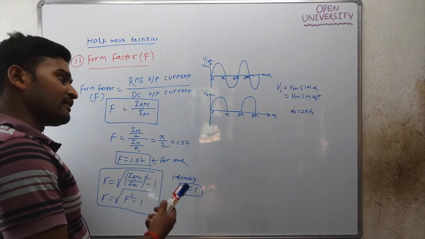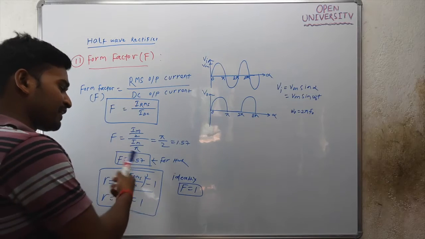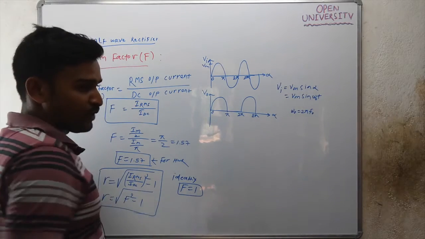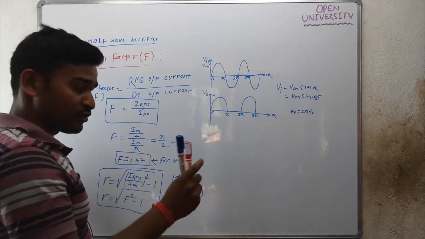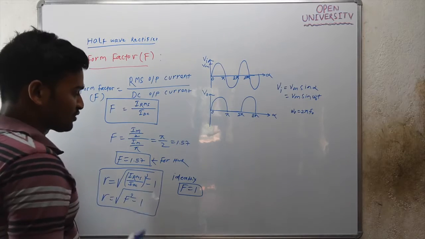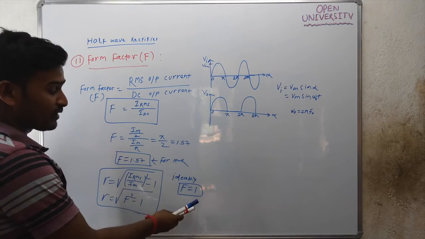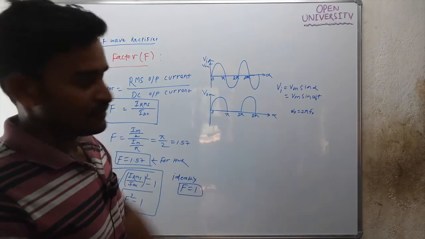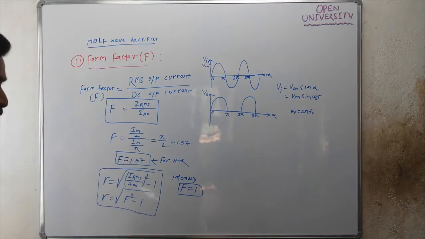Form factor indicates the smoothness in the waveform, and ideally the form factor should be 1. The smaller the form factor, the greater will be the smoothness. Here the form factor is greater than 1, so smoothness in the output waveform is less. This is all about form factor.